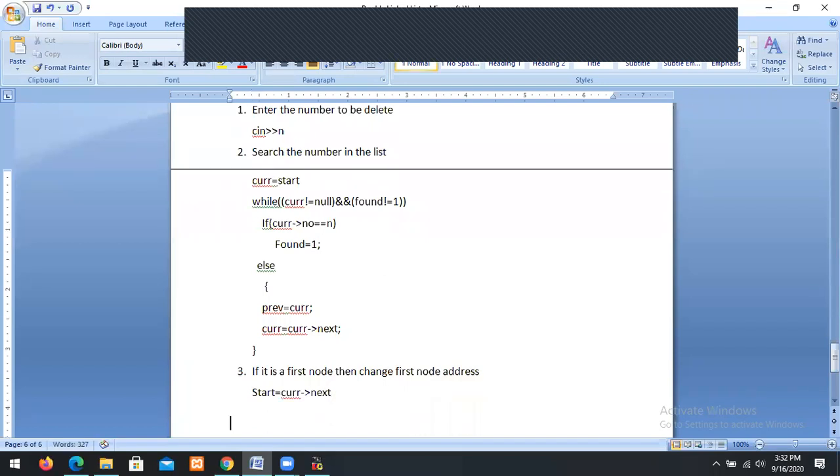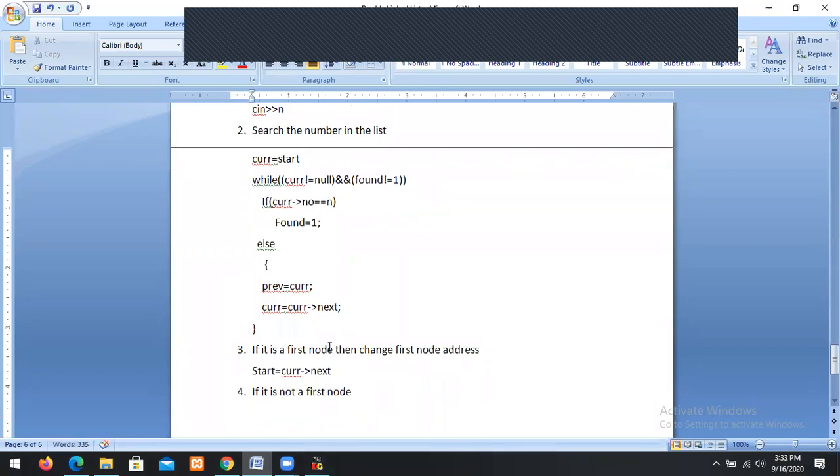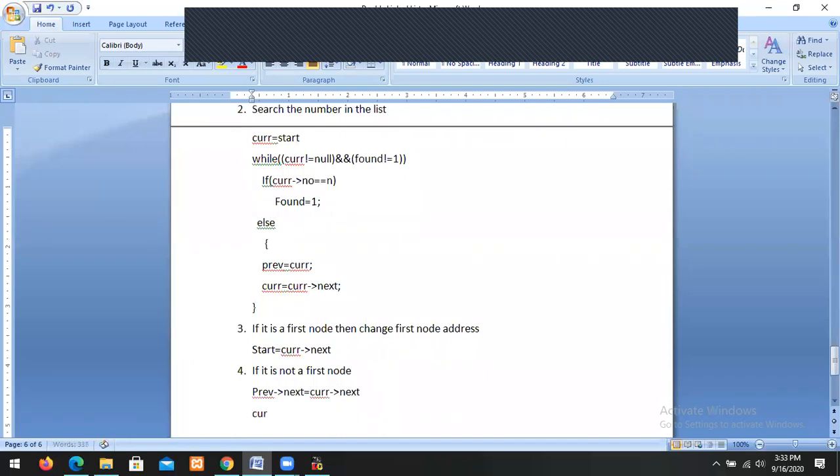Then we can delete. If it is an intermediate node, if it is not a first node, then you have to delete. How can we delete? Previous dot next equal to current arrow next, and current arrow next dot before equal to previous.